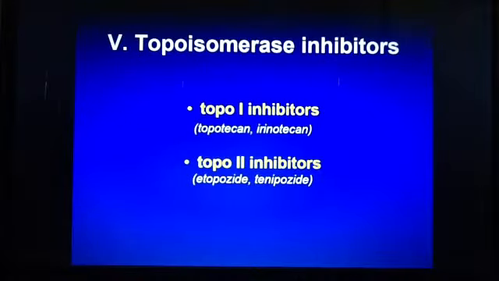Okay, welcome back to part 4. We're working on the topoisomerase inhibitors. So topo 1 inhibitors, such as topotecan and irinotecan, and topo 2 inhibitors, such as etoposide and teniposide. Both of these are very important.